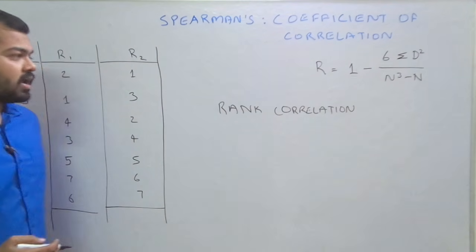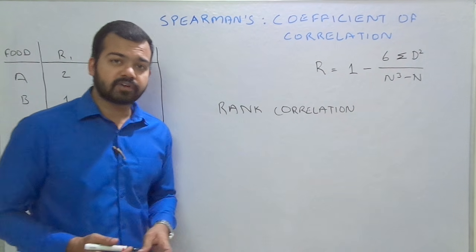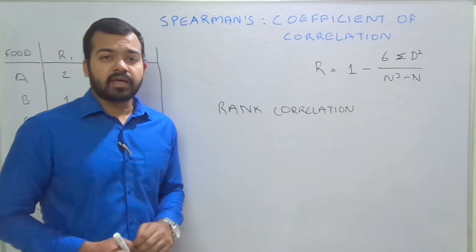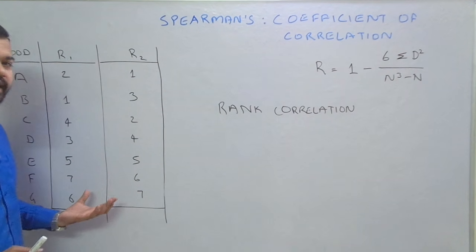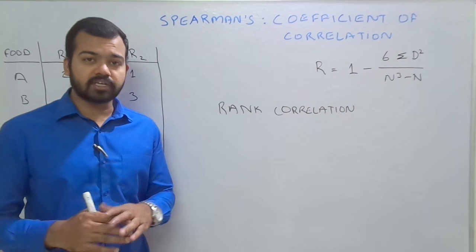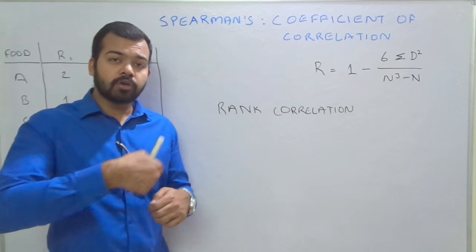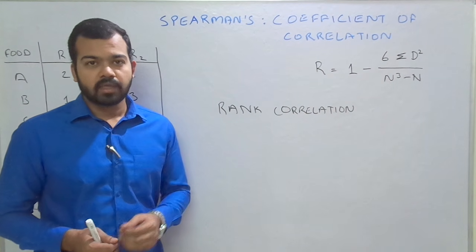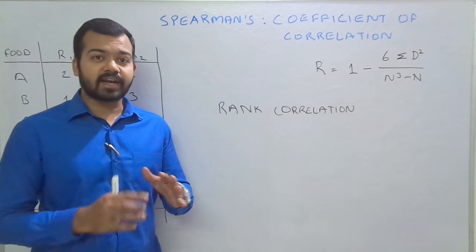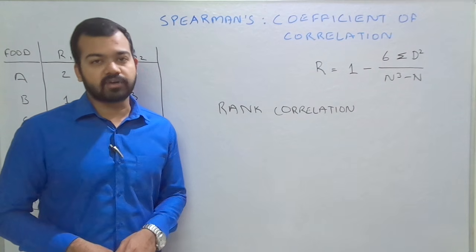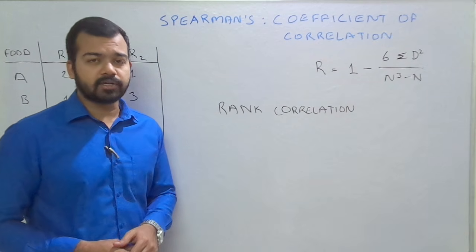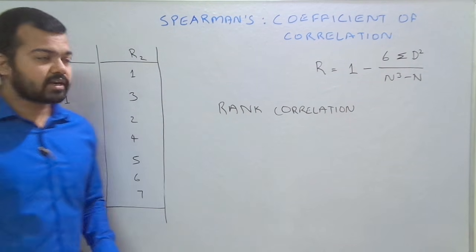When ranks are given, it means there are 3 types of conditions in this question. Like rank correlation we are calculating with the help of ranks that are given. It means in the question ranks are given. The second type of method we'll see in the next video, when the ranks are not given. It means you have actual data, you have to give ranks. So we'll see it in the next video. And the third method, which is the most important and most complex, we'll see when the ranks are equal, then we'll use a different formula. We'll see these methods in the subsequent videos. So here is the rank correlation when ranks are given.